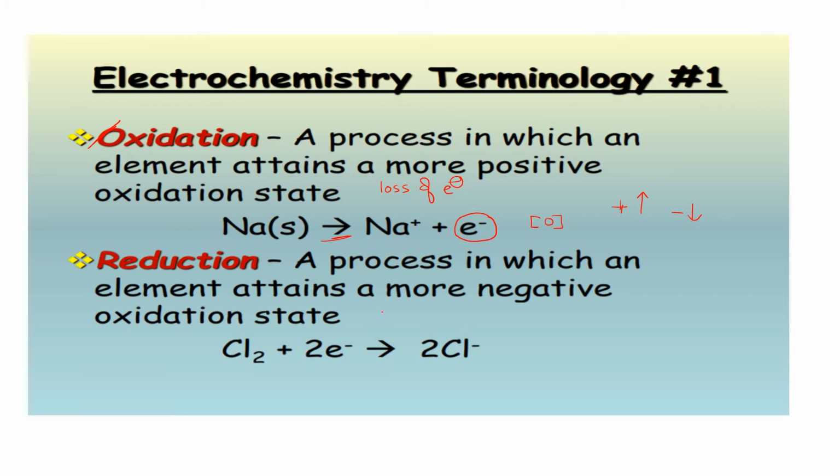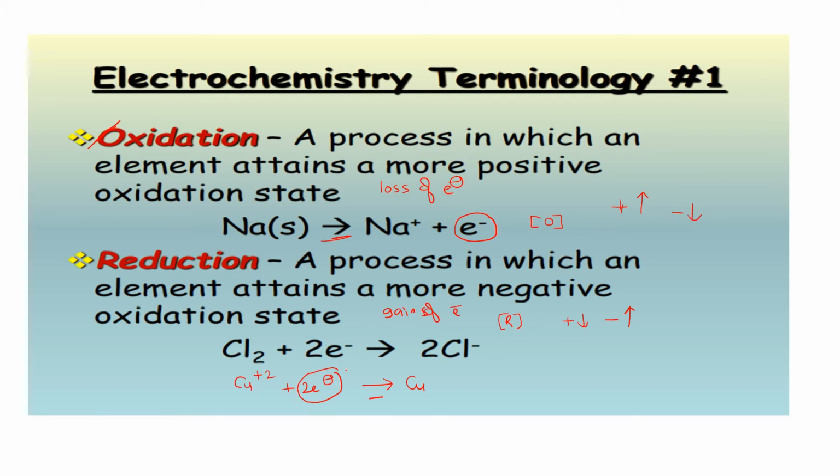Reduction means what? Gain of electrons. The one which gains electrons is called a reduction reaction, in which positive charge will decrease and negative charge will increase. See here, chlorine takes 2 electrons, converting into 2Cl⁻. Take one beautiful example: Cu²⁺ gaining 2 electrons will convert into Cu. In reduction reactions, electrons are presented before the arrow mark.